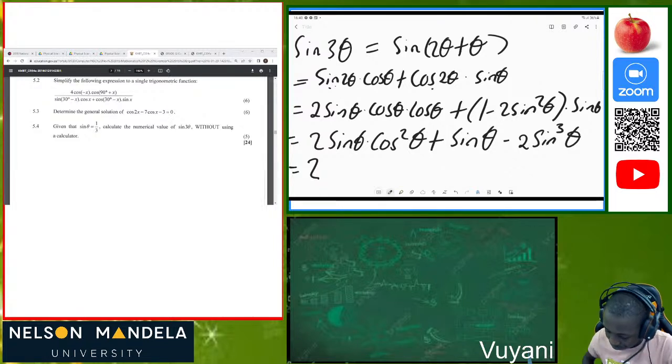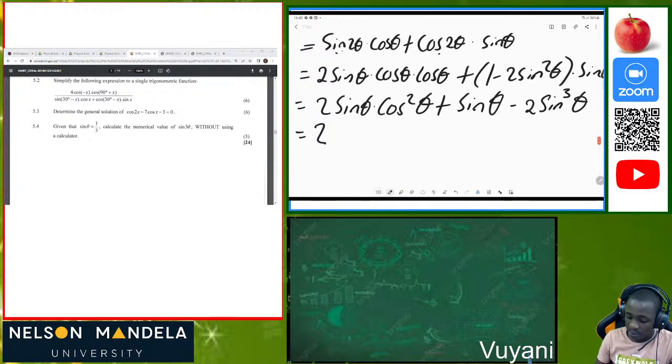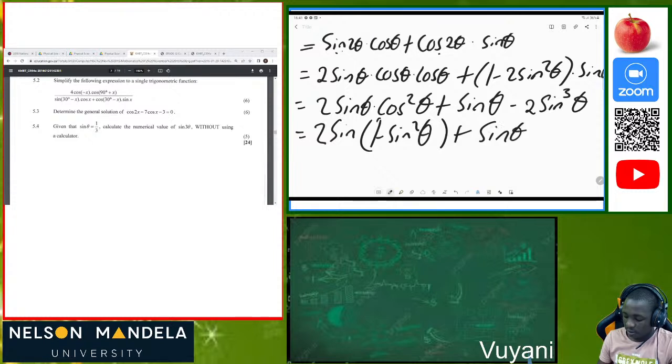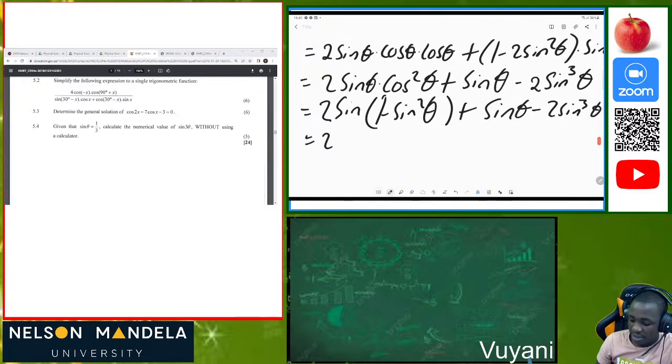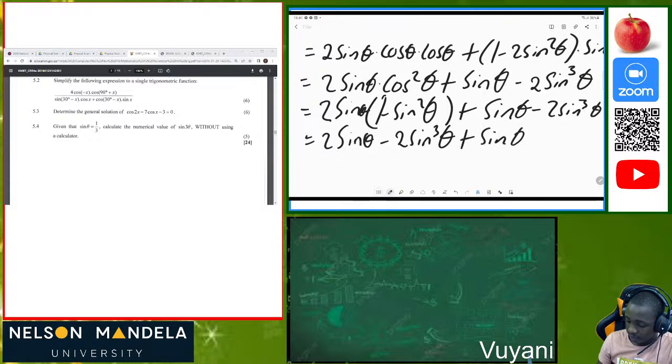But nonetheless, we can see that we are having cos squared here. We can change that cos squared also, because it's an identity. So that can be 1 minus sine squared of theta, yes, plus sine theta minus 2 sine cubed of theta. So guys, we are just applying what we did and combining every information which we have. So we have 2 sine theta minus 2 sine cubed theta, plus sine theta minus 2 sine cubed theta.